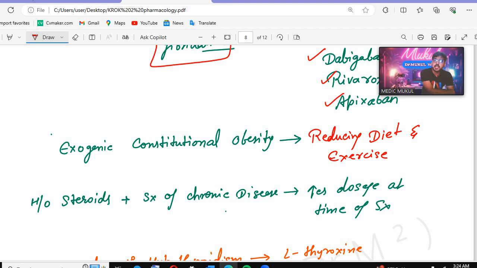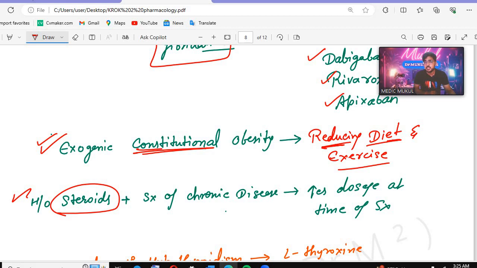After that we have exogenic constitutional obesity. If the patient has obesity and is just relaxing, doing nothing, what do you have to do? You have to tell the patient to reduce the diet and exercise. Lifestyle modification is the best thing to do. If the patient has a history of steroids, the patient has taken steroids before, plus surgery of the chronic disease.